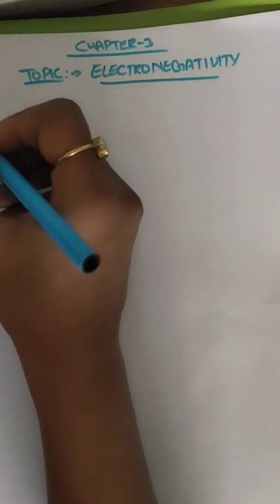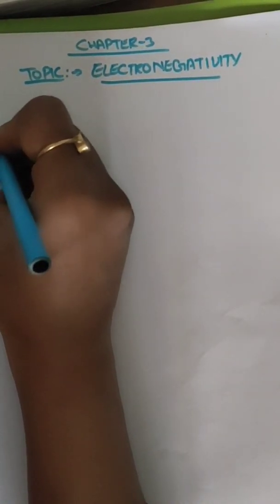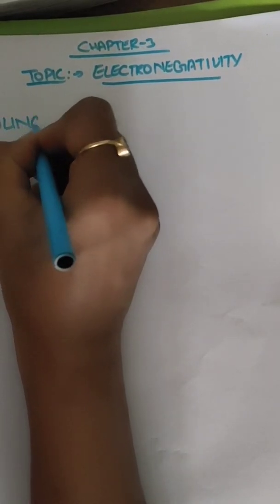To study the nature of the covalent bond between atoms, a new concept was introduced by a scientist called Pauling. Pauling introduced this technique, called electronegativity, which provides a quantitative measure. We cannot measure it exactly, so it is just an approximate measure.